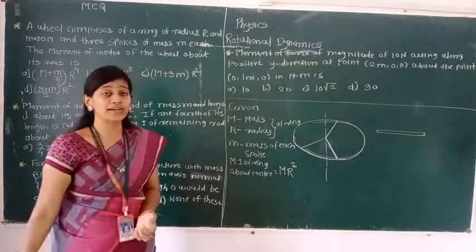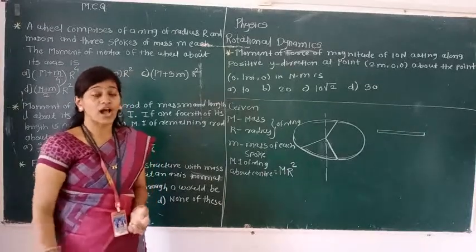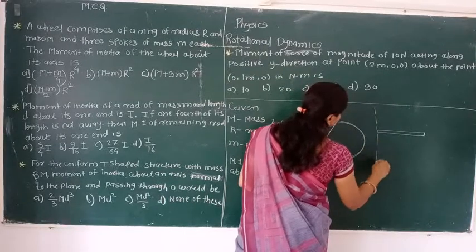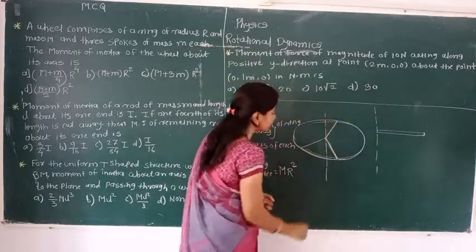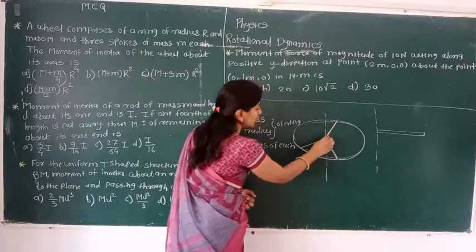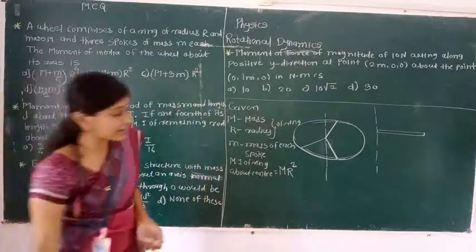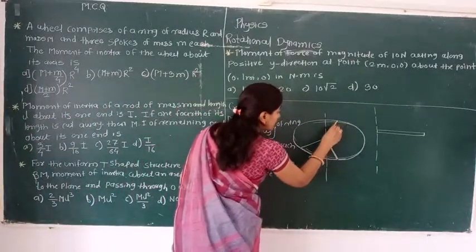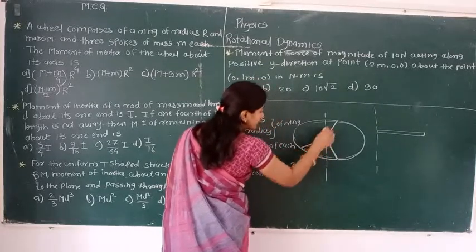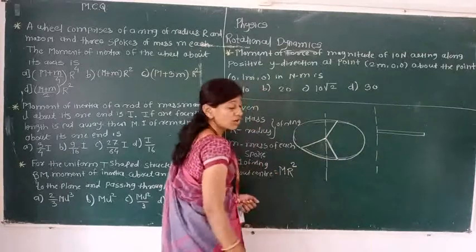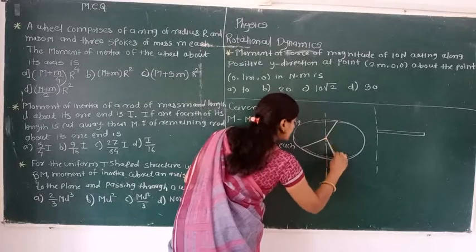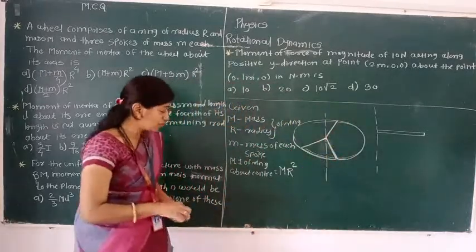Now we have to find the moment of inertia of a rod about an axis passing through its one end. How is this? Let me see. Here we can see the axis is passing, and the axis touches one end of that spoke. It is shown in the diagram. The one end of that spoke is present here, and the other end is also present here. The axis is touching one end of the second spoke, and one end of the third spoke. So here we have to use the moment of inertia of a rod about one end.